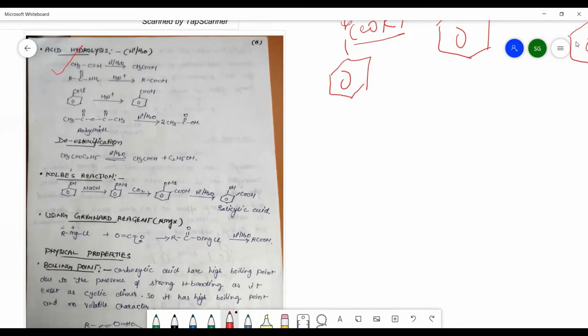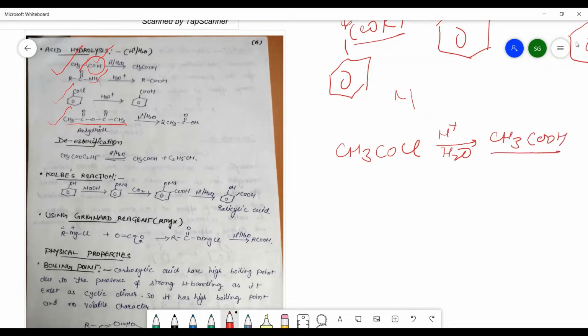Now, another method for the preparation of carboxylic acids is acid hydrolysis, in which we are using an acid like concentrated H2SO4, and then it will act on a cyanide group, that is a nitrile group, or an amide group, or acyl group, or you can say the anhydride group. Now, nitrile means cyanide, amide, acyl, or the anhydride group, they will give rise to the formation of the corresponding carboxylic acid having the same number of carbon atoms. Suppose you are having acetyl chloride and you are doing the acid hydrolysis, it will give rise to the formation of CH3COOH. With the same number of carbon atoms, we are getting the carboxylic acid.